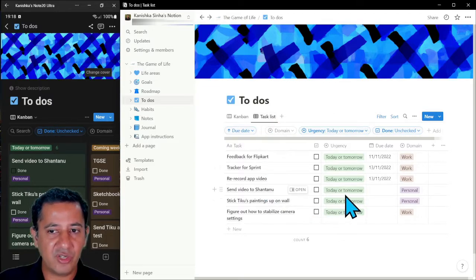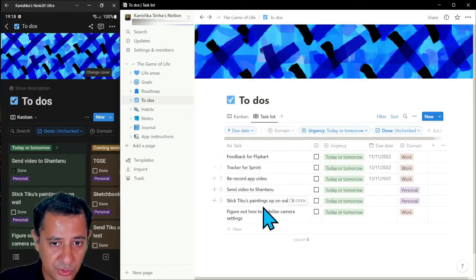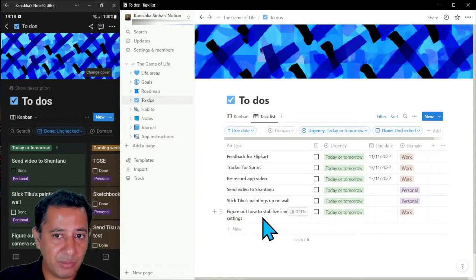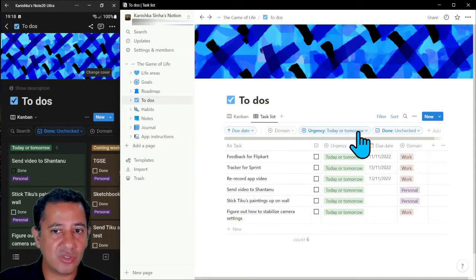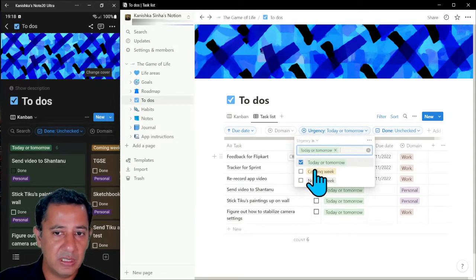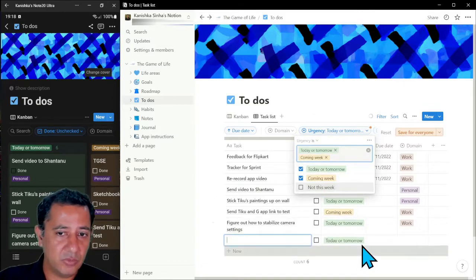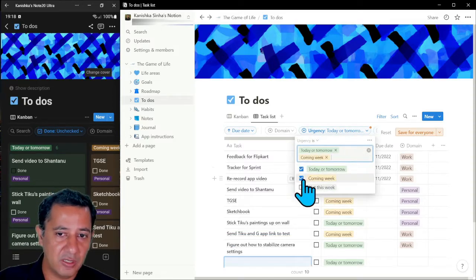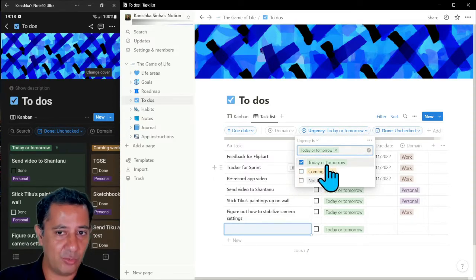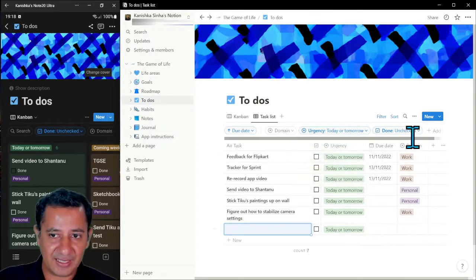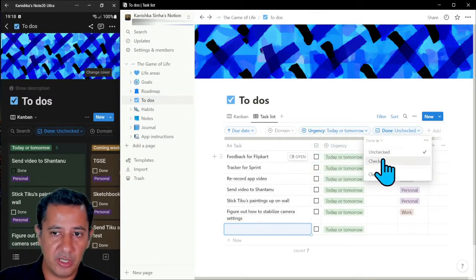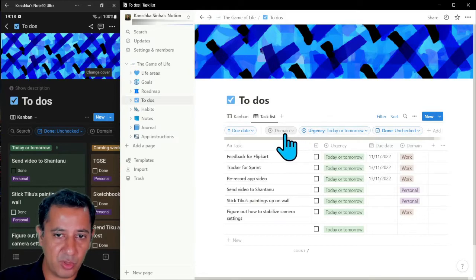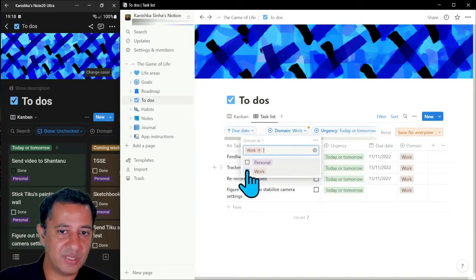So over here, for example, all the to-dos are in a table format, and again, I can sort it over here, right? So for example, if I want to see the things for the coming week and today or tomorrow, I can put that, or I can just say, no, I just want to focus on really the urgent stuff that I want to get done today or tomorrow, and in fact, I just want to focus on not done, etc. I want to just focus on my work because I'm still at office.